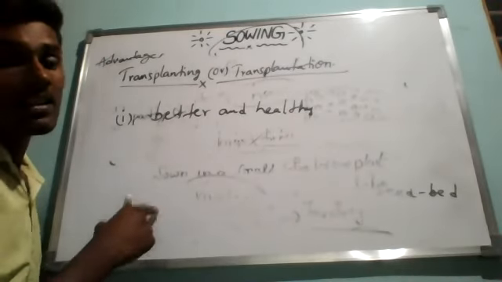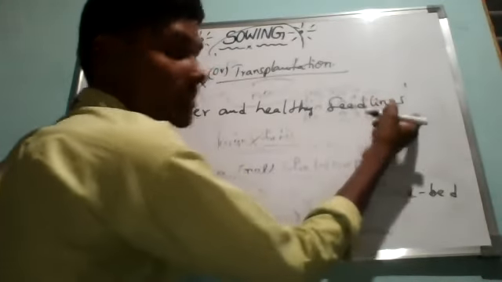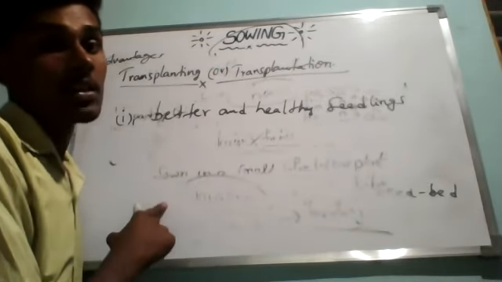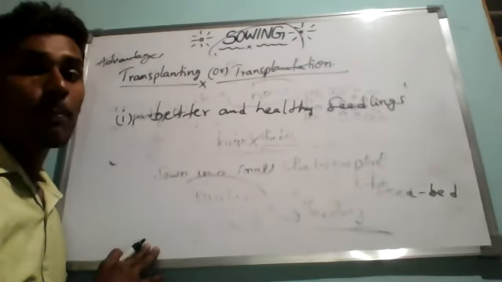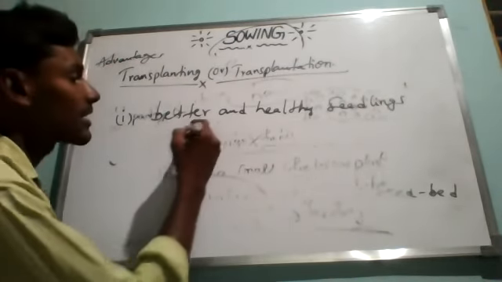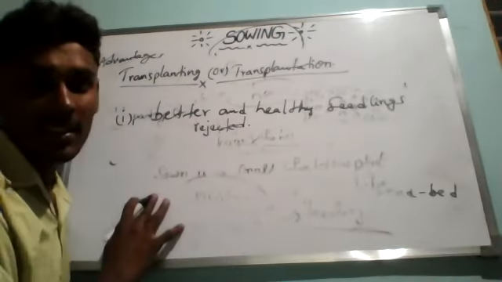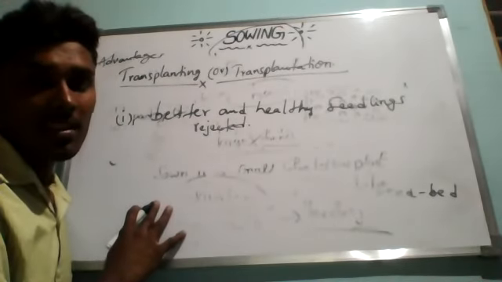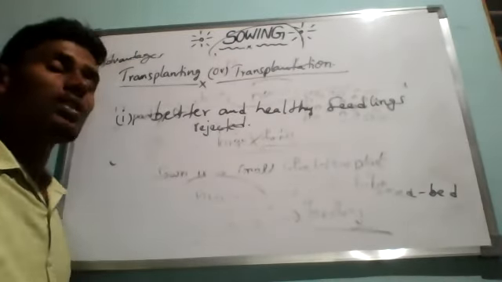Healthy seedlings. What do we call seedlings? Seedlings means small plants for the cultivation of crops. So the bad seedlings can be rejected at the initial stage itself. This selection is not possible when the seeds are directly sown in the soil.